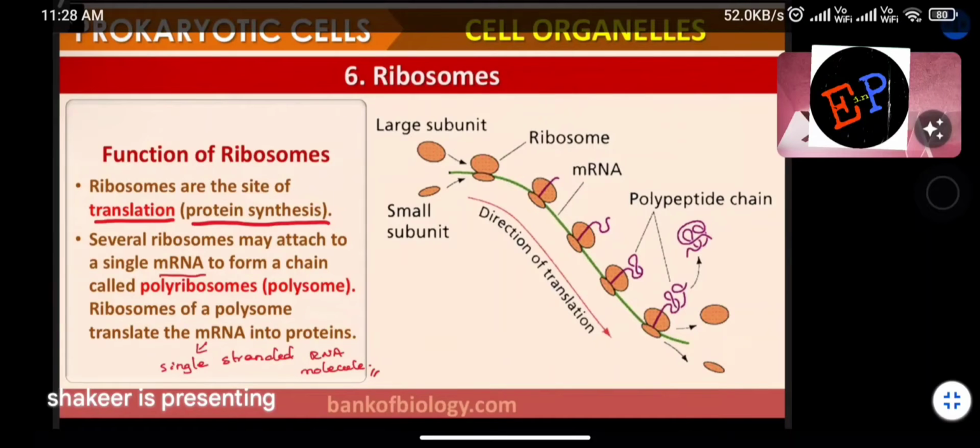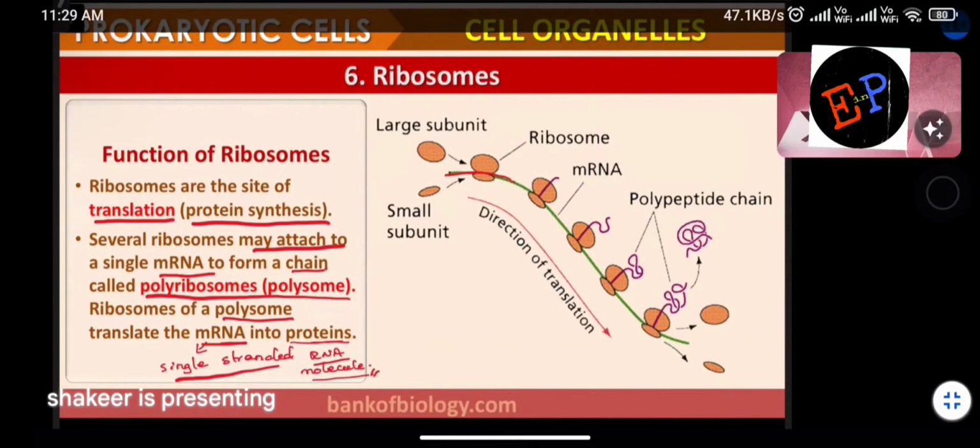So several ribosomes may attach to mRNA. What is mRNA? A single-stranded RNA molecule is called mRNA. This green color chain you are seeing here, I can call it mRNA. Only one strand is present. Strand means wire. Several ribosomes may attach to a single mRNA to form a chain called polyribosomes, or polysome. Ribosomes of a polysome translate mRNA into proteins. That is what is happening here. Are you able to understand?